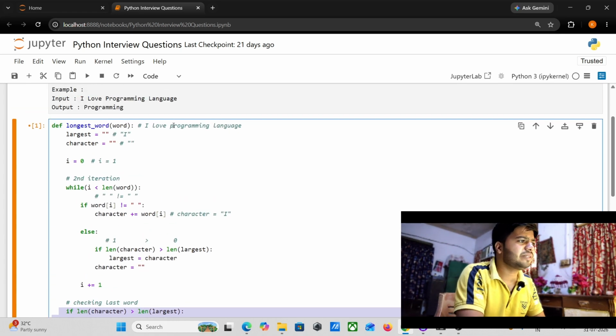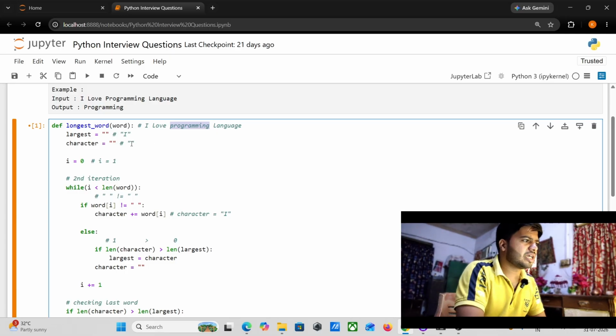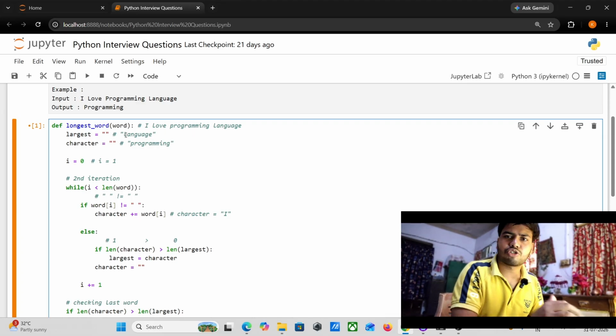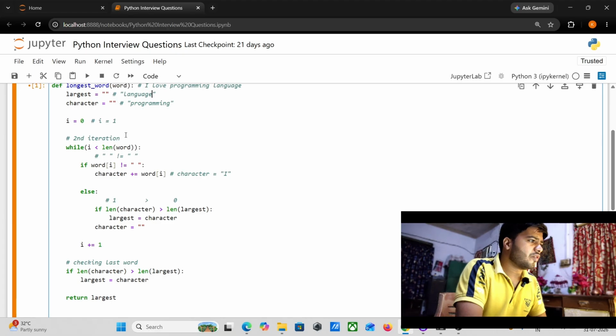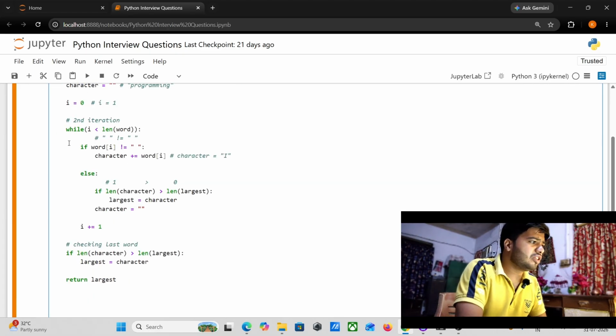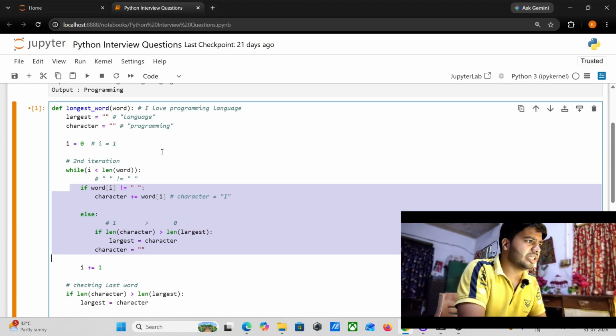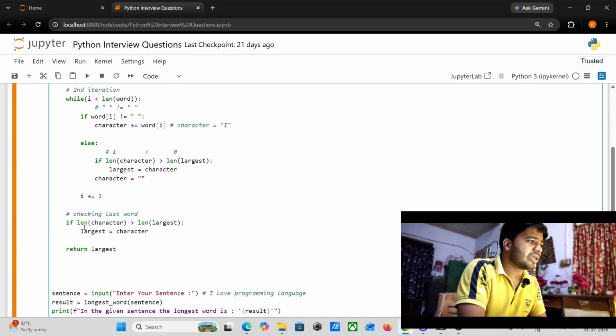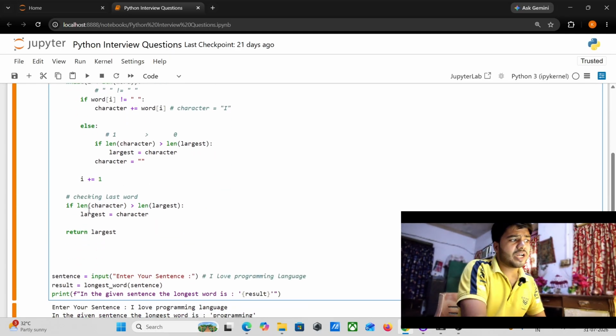At the end, this programming word is inside this character, and this language comes inside the largest variable. Understood, guys? And it will not move inside this condition, it will directly compare with this condition.